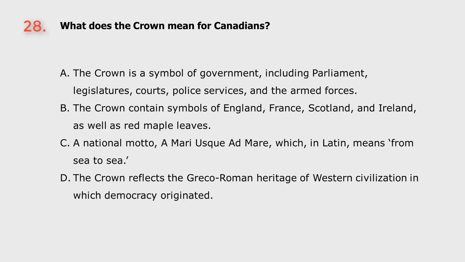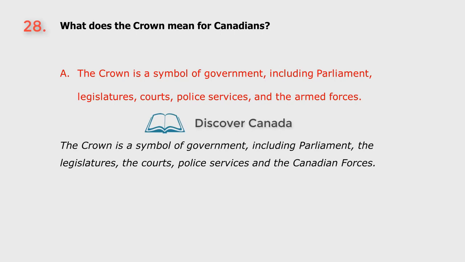D. The Crown reflects the Greco-Roman heritage of Western civilization, in which democracy originated. The answer is A. The Crown is a symbol of government, including Parliament, legislatures, courts, police services, and the armed forces.